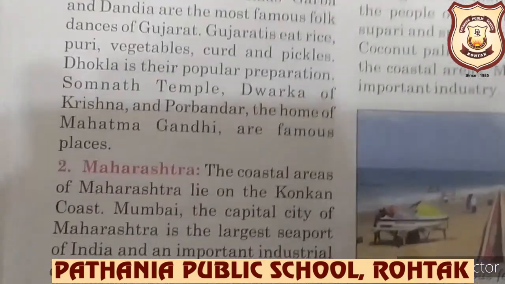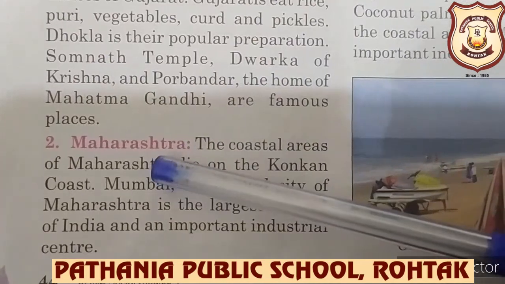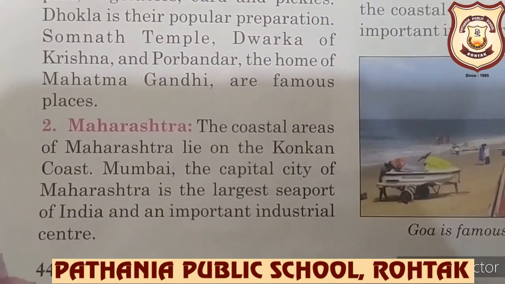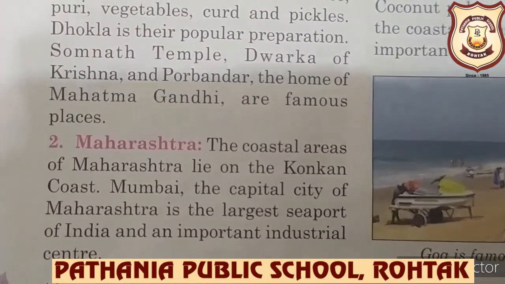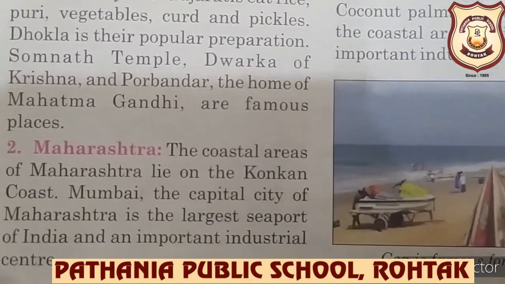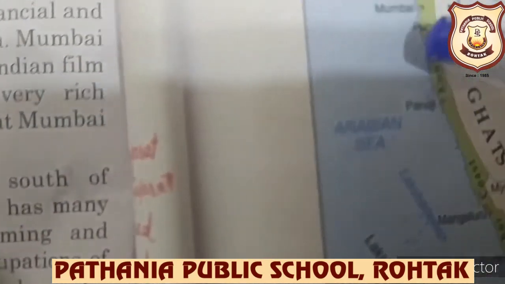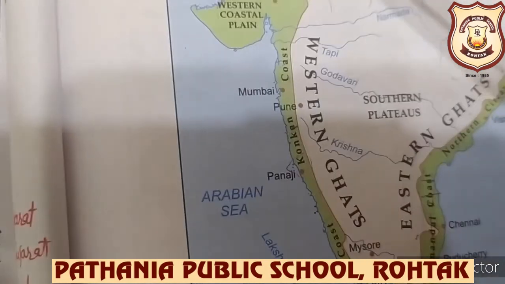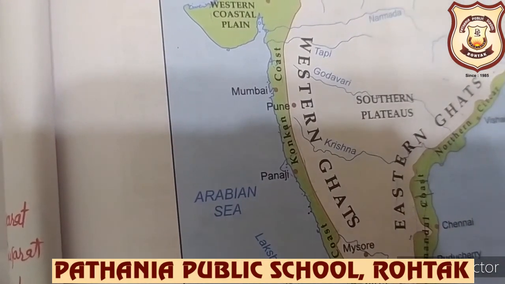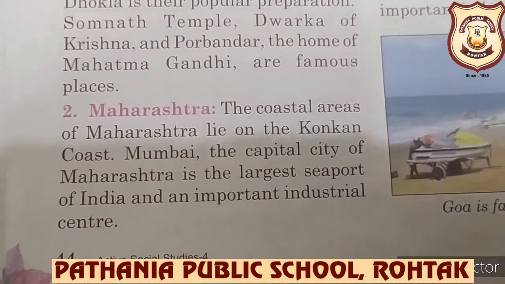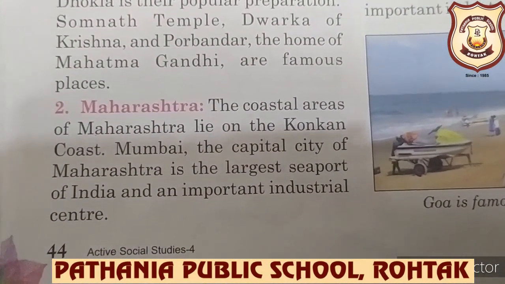Now we'll talk about the next state, that is Maharashtra. The coastal areas of Maharashtra lie on the Konkan coast. Konkan coast, do you know where the Konkan coast is? I'll show you again. You can see here in the pic also, here Konkan coast, okay. Clear? Now you will see the coastal areas of Maharashtra lie on the Konkan coast.